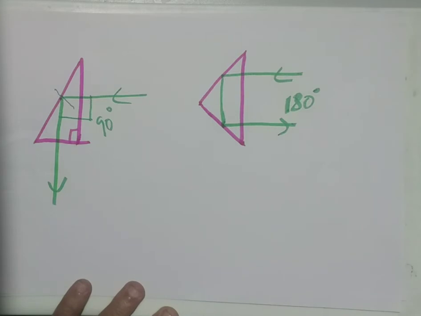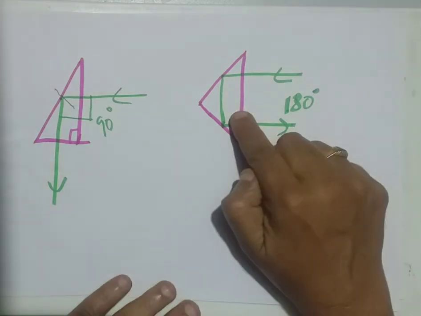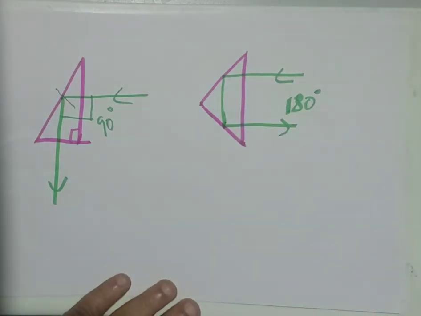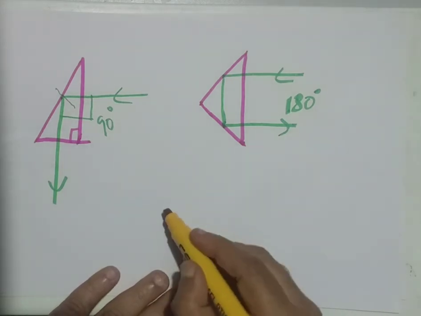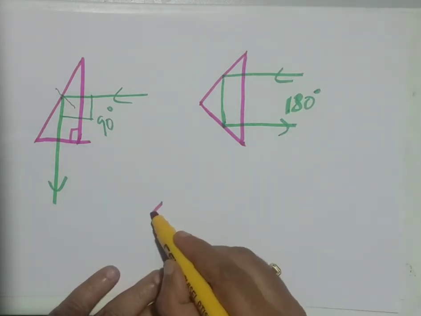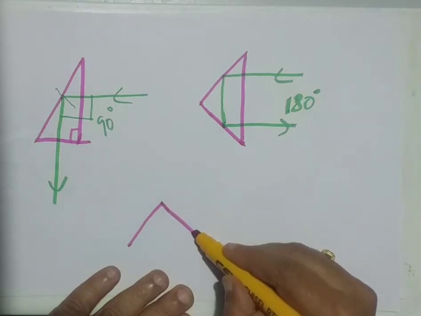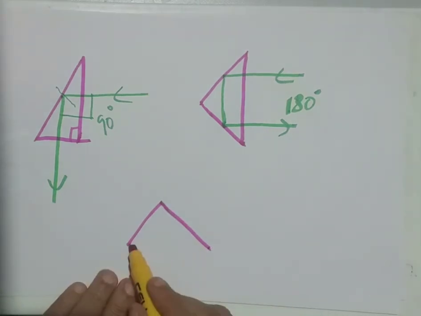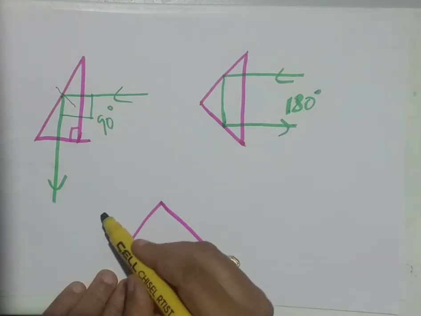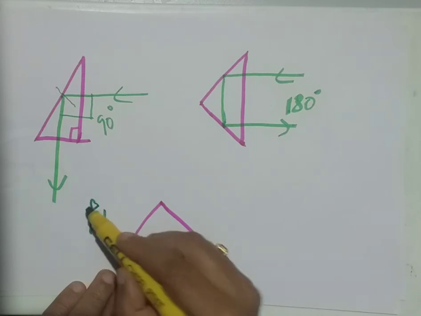How do we correct the inverted image? That's also similar. Can you guess? Say using this also you can do, or I write one more way in which we can do the turning of the image. Observe, I am writing the prism now like this, and I write an inverted arrow here as our object, AB here.